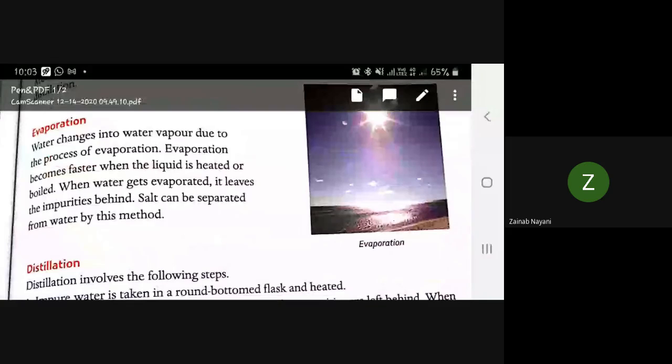Water changes into water vapor due to the process of evaporation. Evaporation becomes faster when the liquid is heated or boiled. When water gets evaporated, it leaves